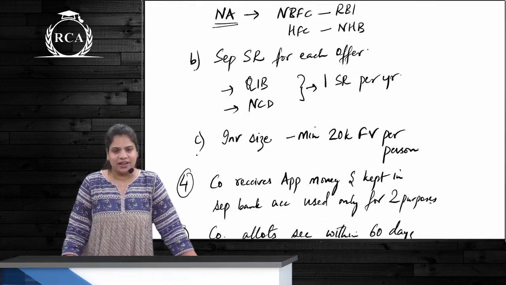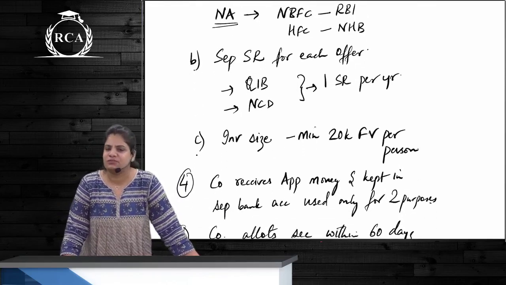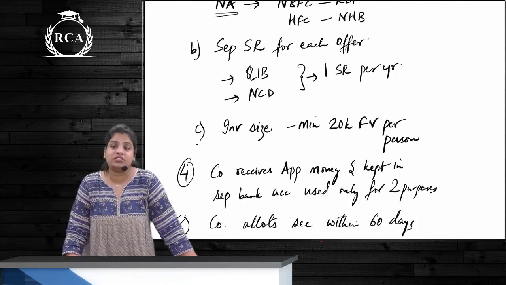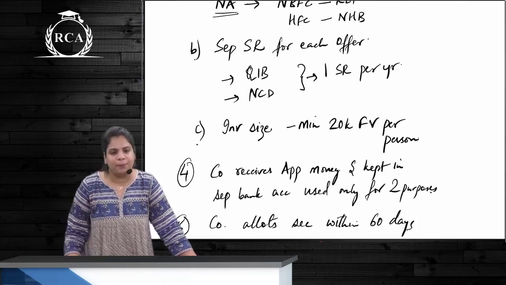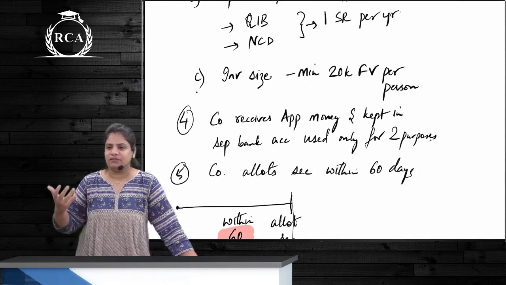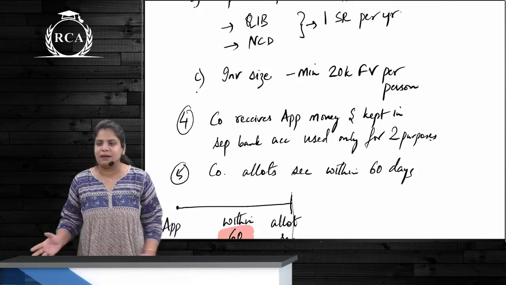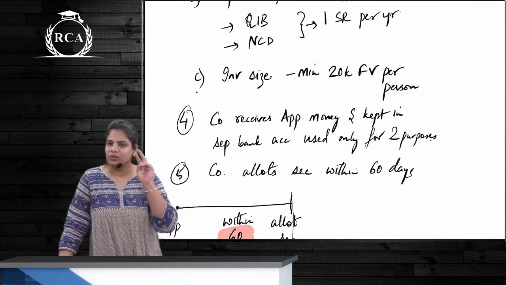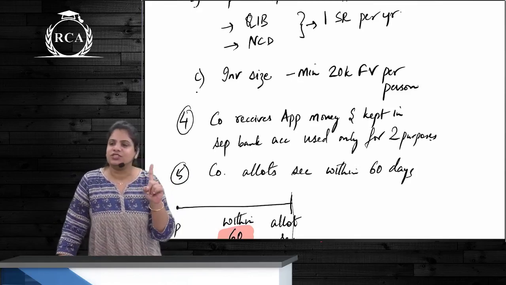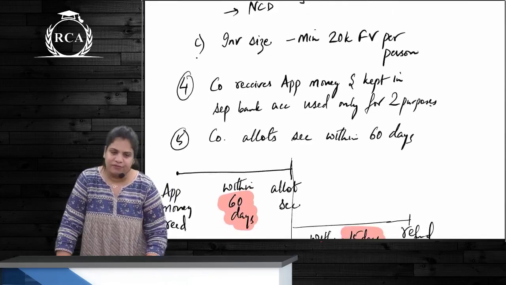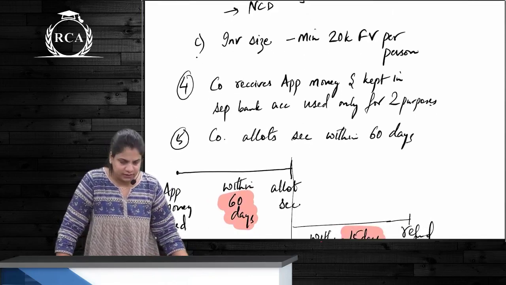And the third condition is that the minimum investment size should be at least 20,000 face value per person, correct? After this, what? The company will receive the application money. This application money is to be kept in a separate bank account to be utilized only for two purposes, which are adjustment against allotment and refund in case allotment cannot be done, correct?